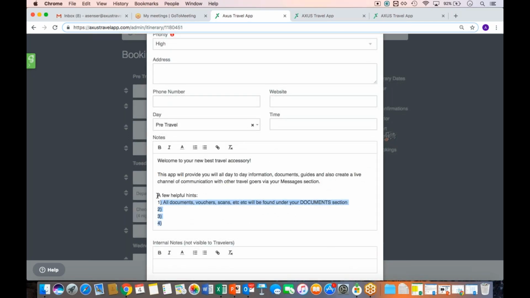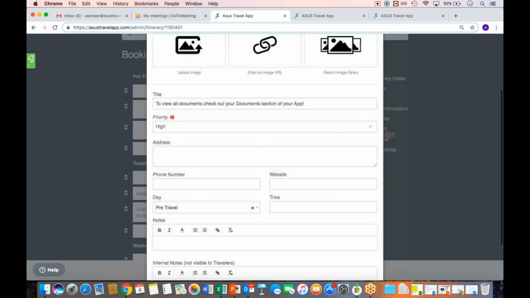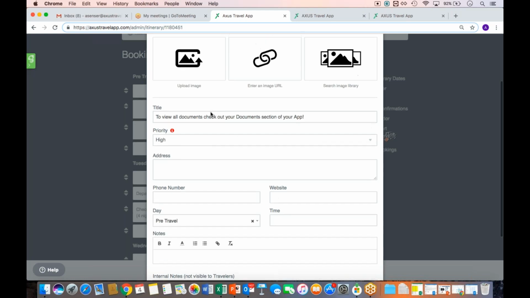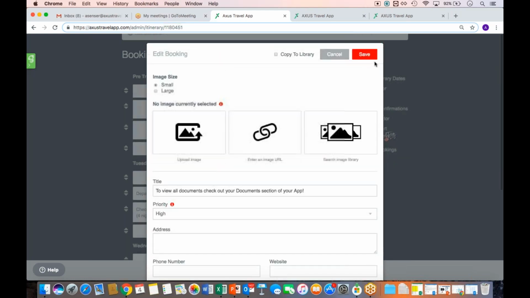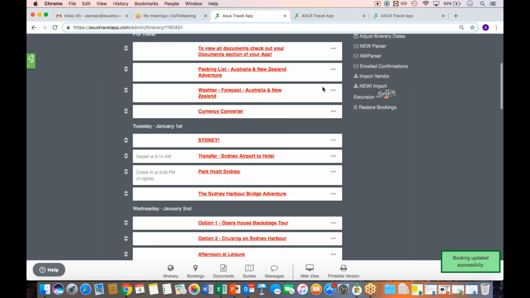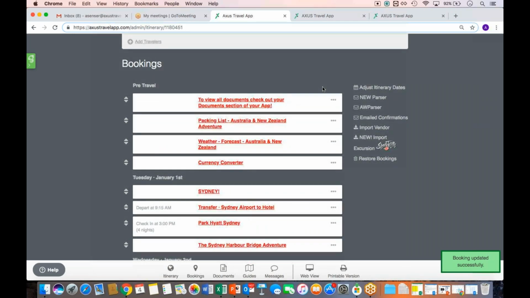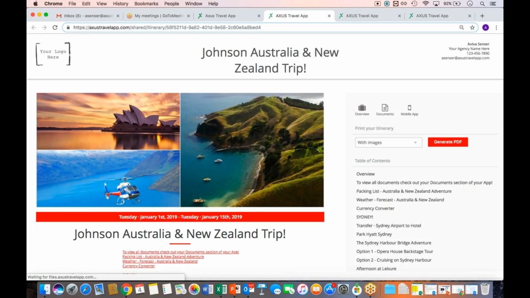And in that case, let's get rid of all of this. Let's say you want to really broadcast something. And yes, you can give it that high priority to give it the gray backdrop and your accent color, but maybe we really want something to stand out within the itinerary. So I'm going to put it in just the title and save. Now, before I do my next step, I'm going to show you on the web view what that looks like.